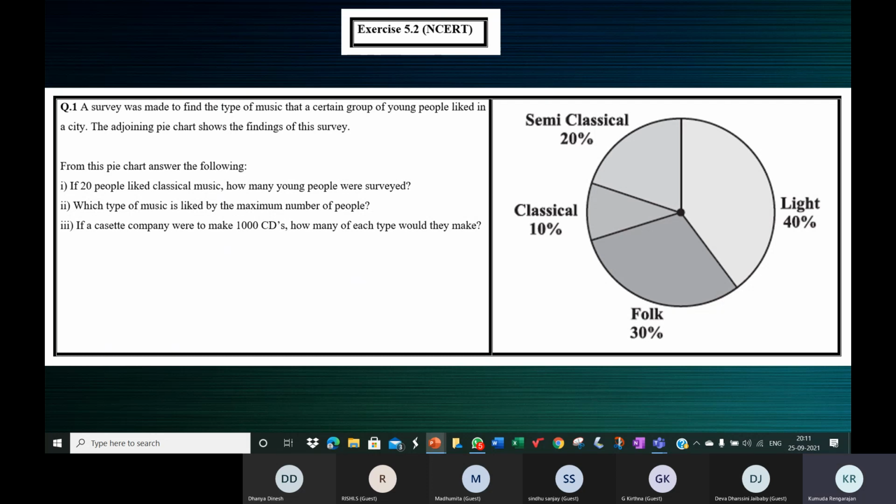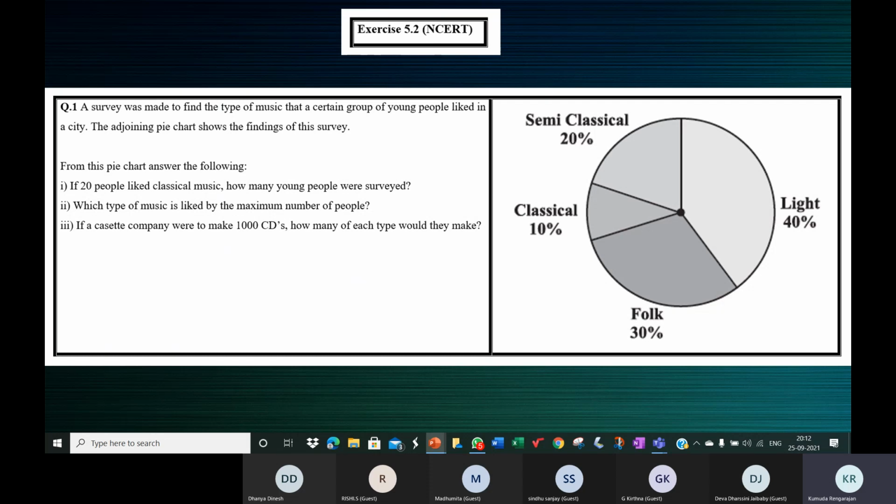A survey was made to find the type of music that a certain group of young people liked in a city. The adjoining pie chart shows the findings of the survey. So the pie chart is given to us.